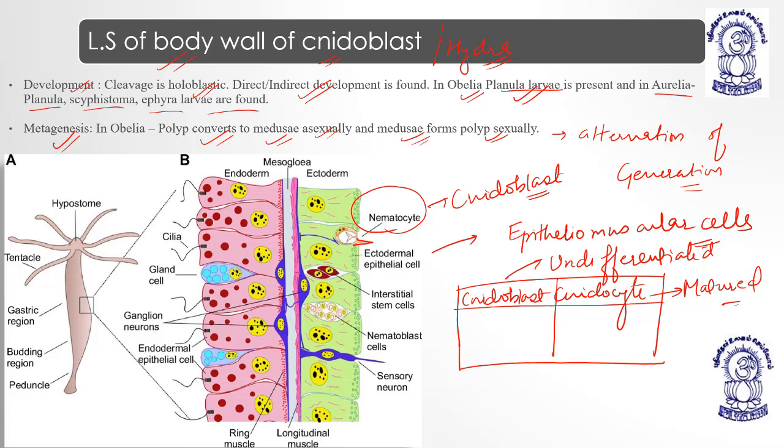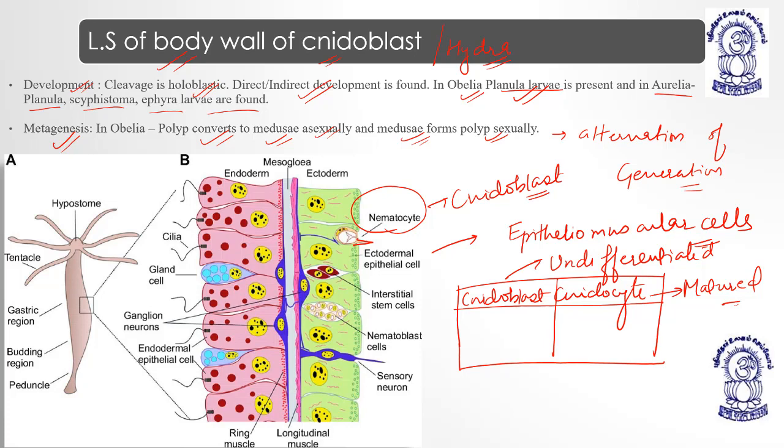So we have epitheliomuscular cells, then nidoblasts which will be converted into nidocytes according to the requirement. The nematocyst, also known as the stinging organ, has a capsule, shaft and thread tube. The nematocysts are used for defense and offense.